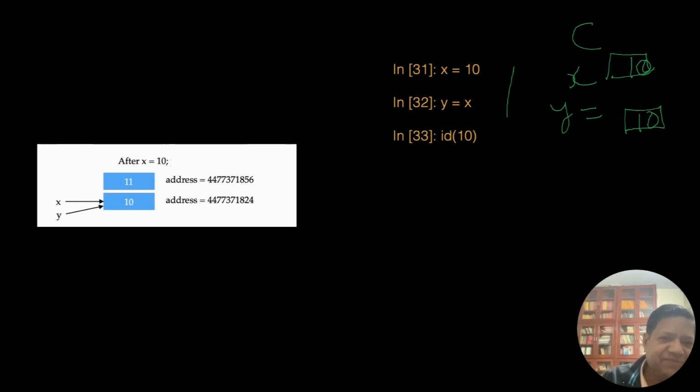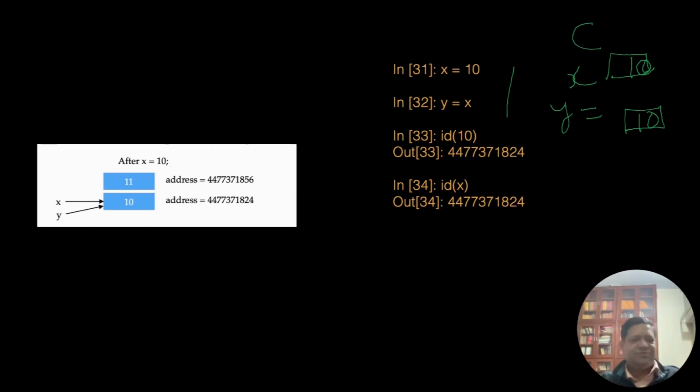ID of 10. What do we get for ID of 10? It is this number. So this number is coming as ID of 10. ID of x. What is ID of x? Same, you know. So x is pointing to 10, so it will give you that address. This address is coming here, which is the same as here.